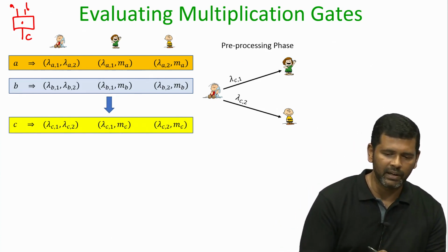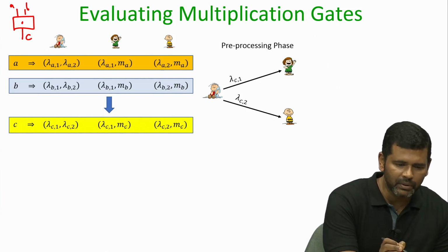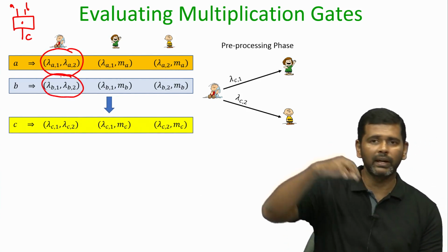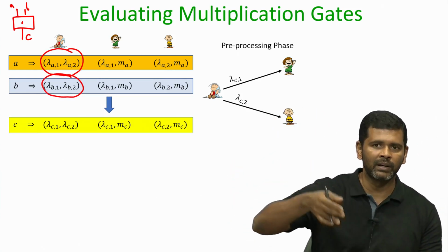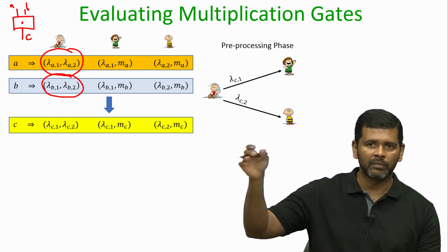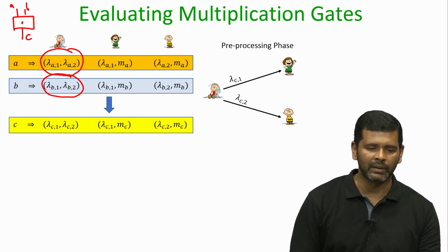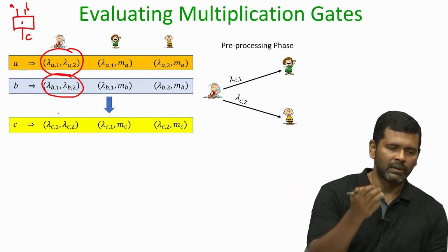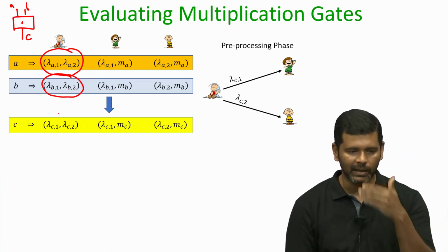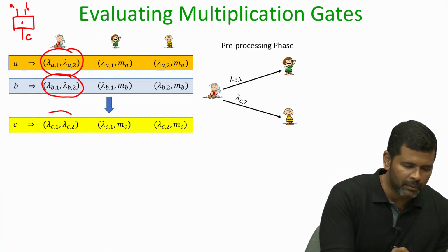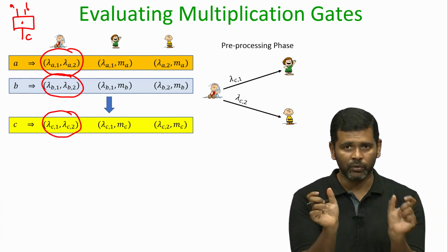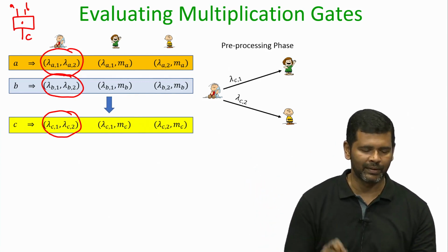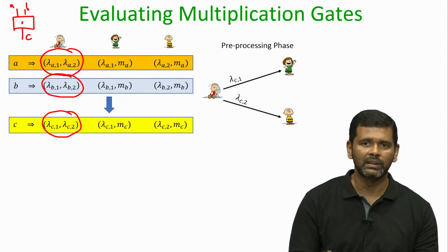In the pre-processing phase, the distributor will have the pads for A and the pads for B, and he will know that during the circuit evaluation phase this multiplication operation is going to be performed. This multiplication gate has to be evaluated by evaluator 1 and evaluator 2. So, for the output of that multiplication gate, which is C, it will pick a uniformly random OTP pad and split it into 2 pieces. One of the pieces is given to the first evaluator, another piece to the second evaluator. That will be the task of the distributor.